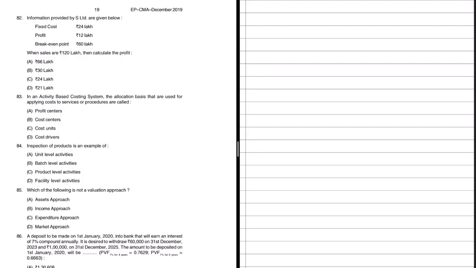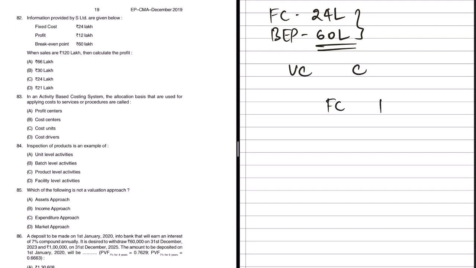Okay, in this problem number 82, what they have given is a fixed cost, which is 24 lakhs, and BEP, which is 60 lakhs. This is the information which is relevant for us. Now this BEP will have both variable cost as well as contribution. So let's say variable cost and contribution, and this contribution will have both fixed cost as well as profit. But since it is BEP, profit will be 0. Okay. And fixed cost is already given, which is 24 lakhs.